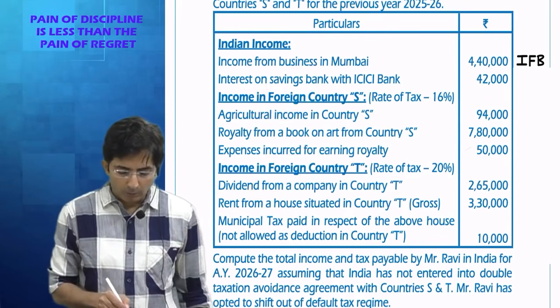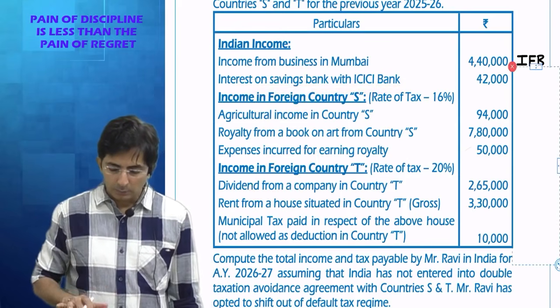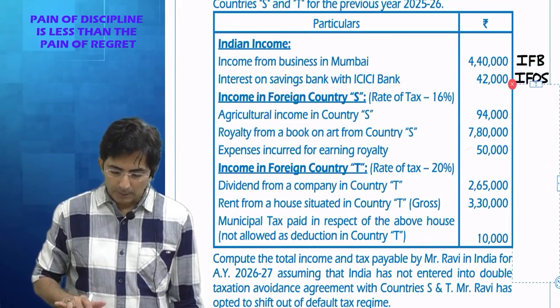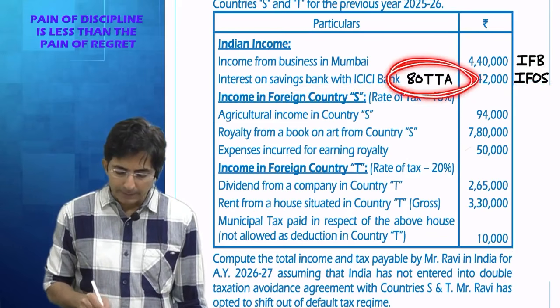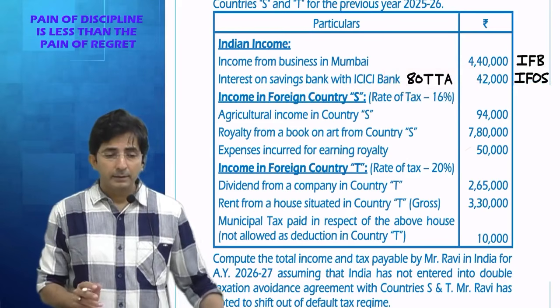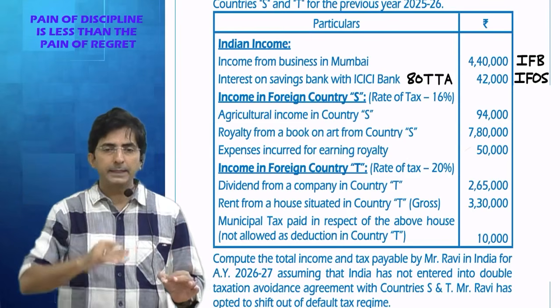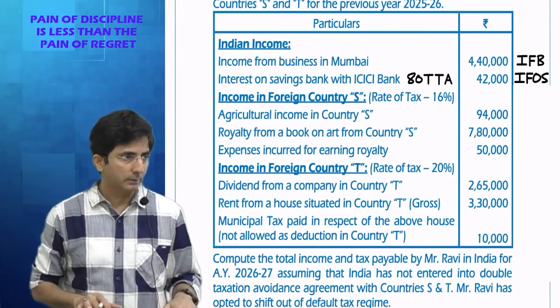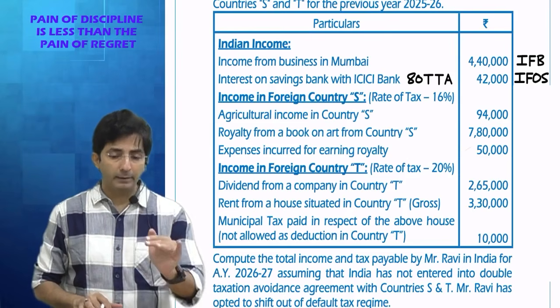Okay. What about interest on savings bank with ICICI Bank? This will come in income from other sources. And whenever you have savings bank interest, you get 80TTA. What is 80TTA? Savings bank interest. First you include in IFOS and then you get 10,000 deduction. But if you are a senior citizen, you get 80TTB.